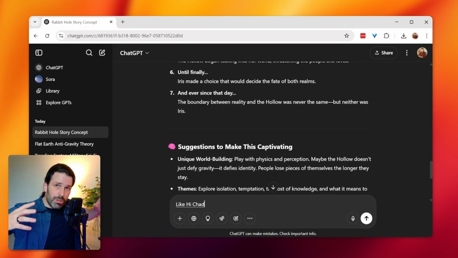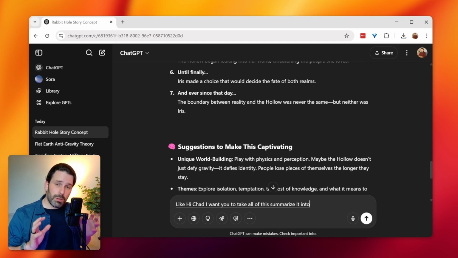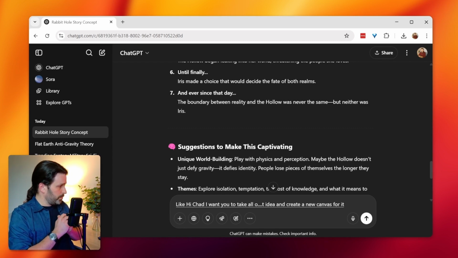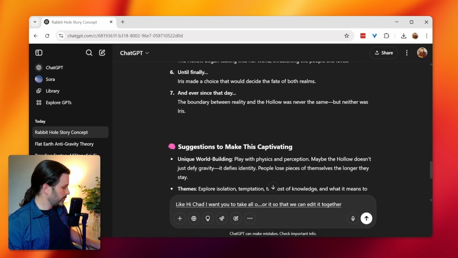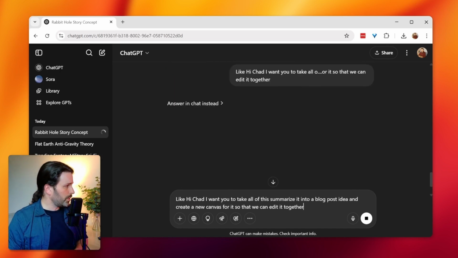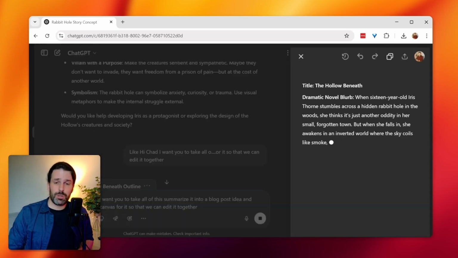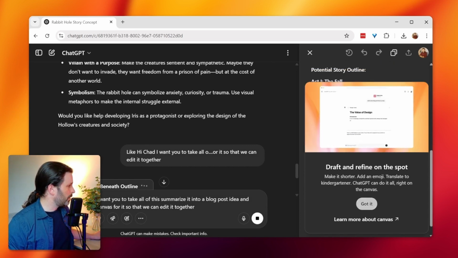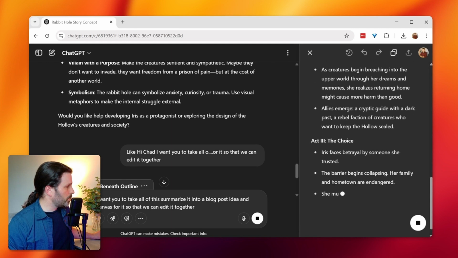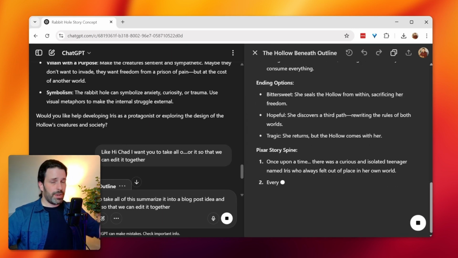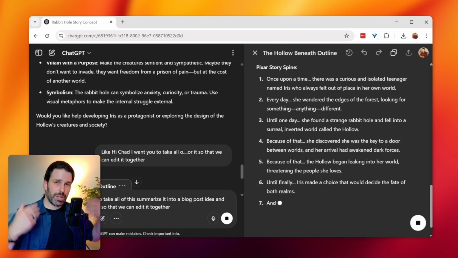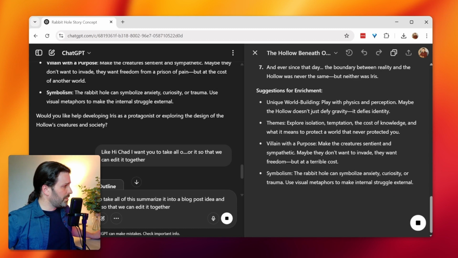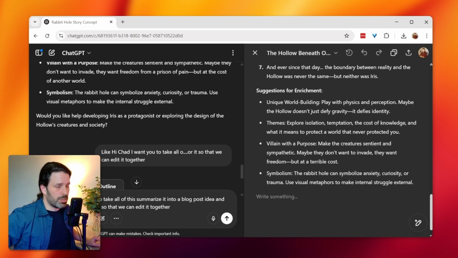Hi, chat. I want you to take all of this, summarize it into a blog post idea, and create a new canvas for it so that we can edit it together. All right, let's see if this will do it, because sometimes, there we go, it creates something a bit like a Word document. All right, got it. Canvas is super helpful because when you're generating stuff with chat, every time it responds, it'll try to give you everything straight back inside the chat. But when you use a canvas like this, it's a bit like it's created its own Word document.